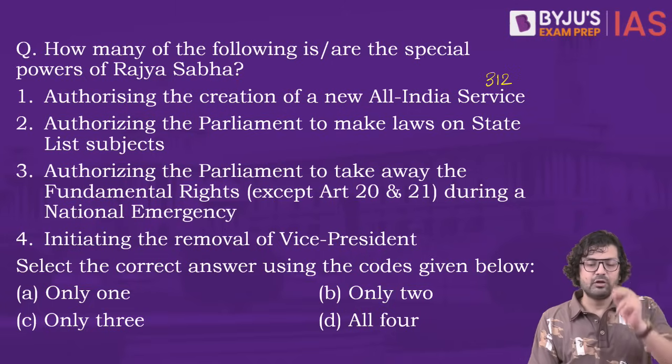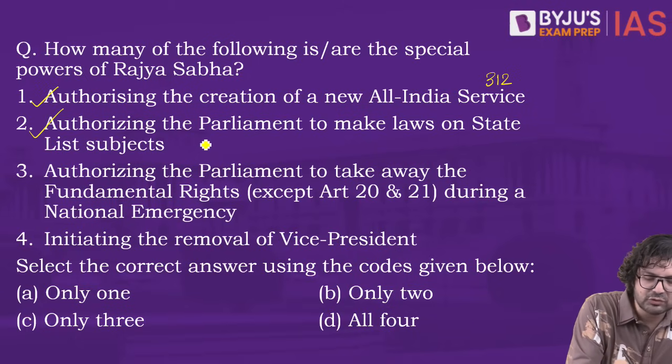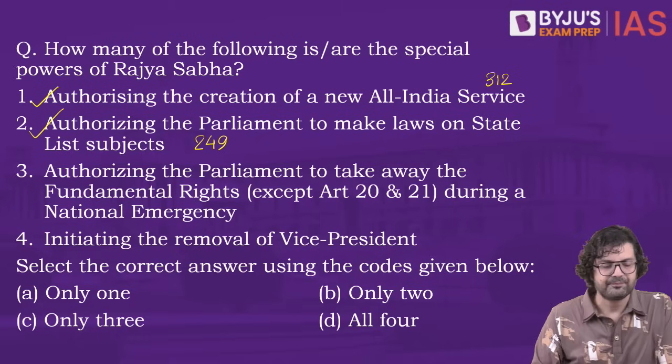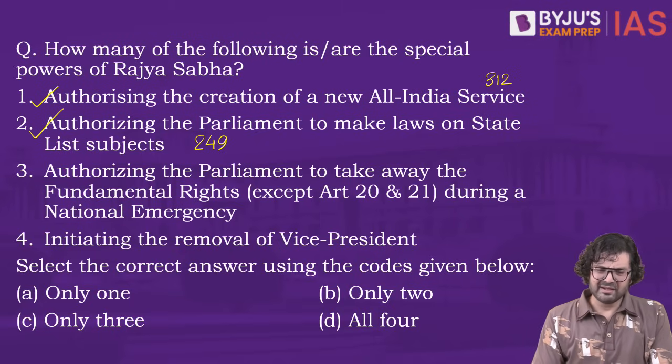Authorizing the Parliament to make laws on state list subjects. Yes or no? Yes, of course. Which article? 249. Authorizing the Parliament to take away the fundamental rights except 20 and 21 during a national emergency.